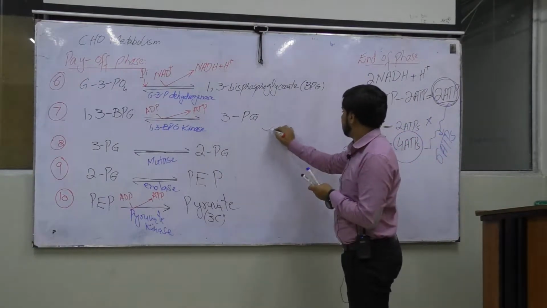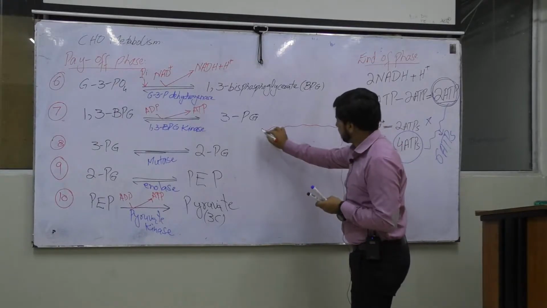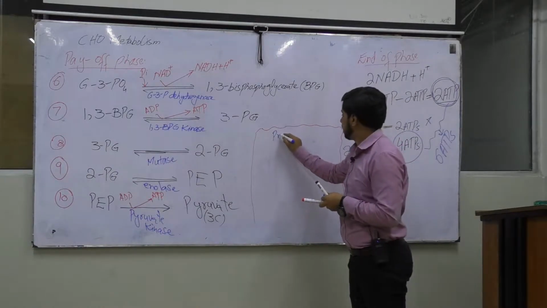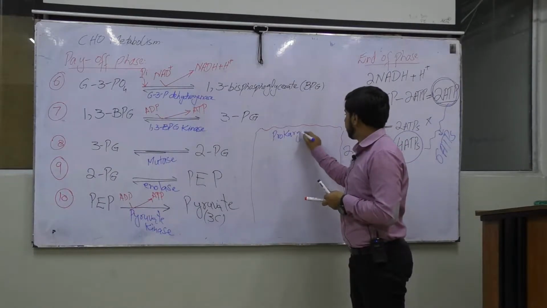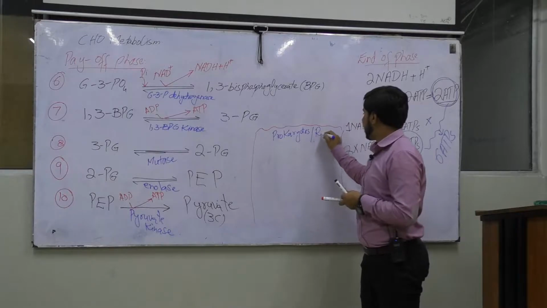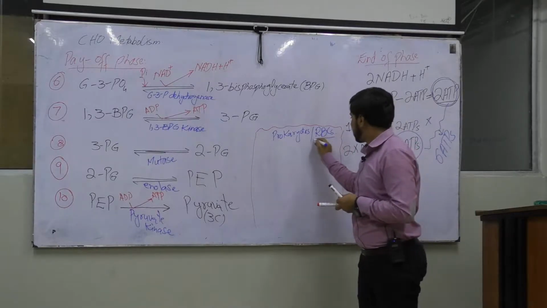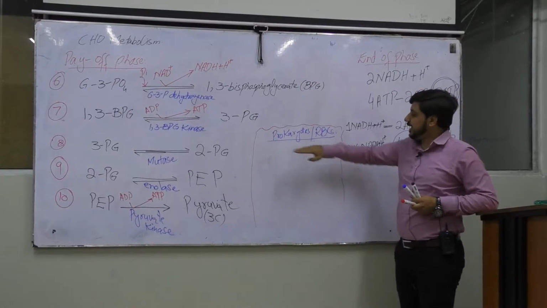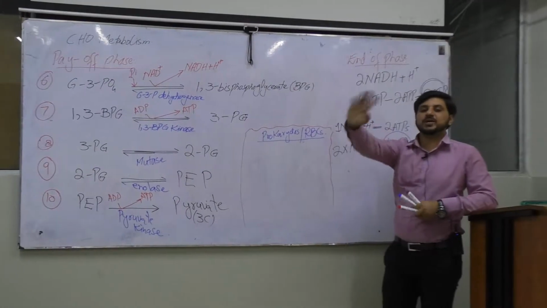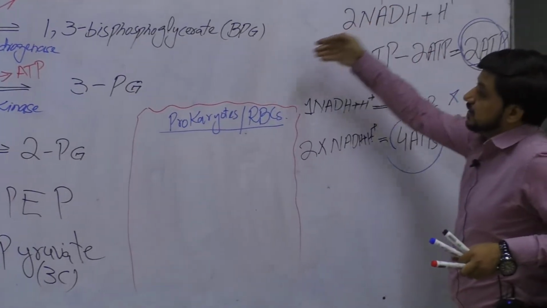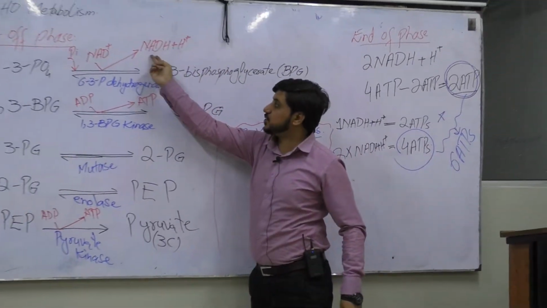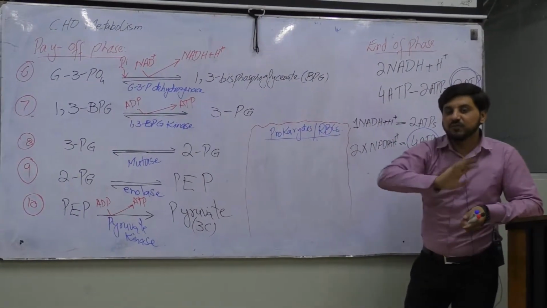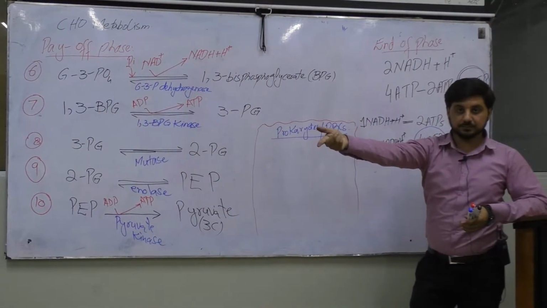Here, for prokaryotes as well as RBCs, we know very well that in RBCs we have no mitochondria, because these two molecules of NADH2 will only yield energy when they go to the mitochondria.